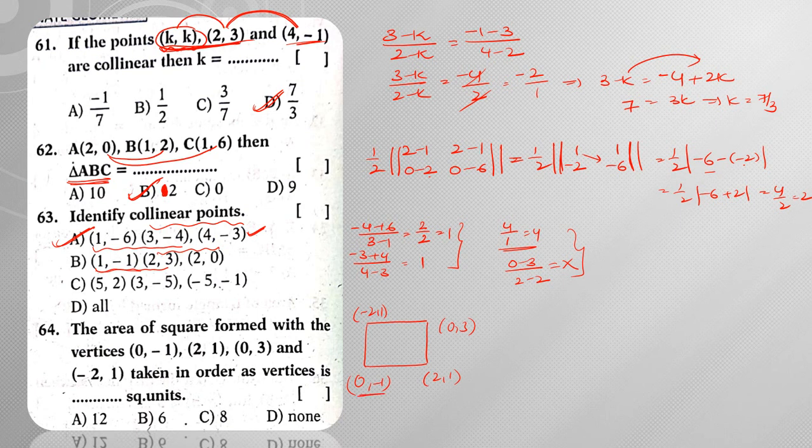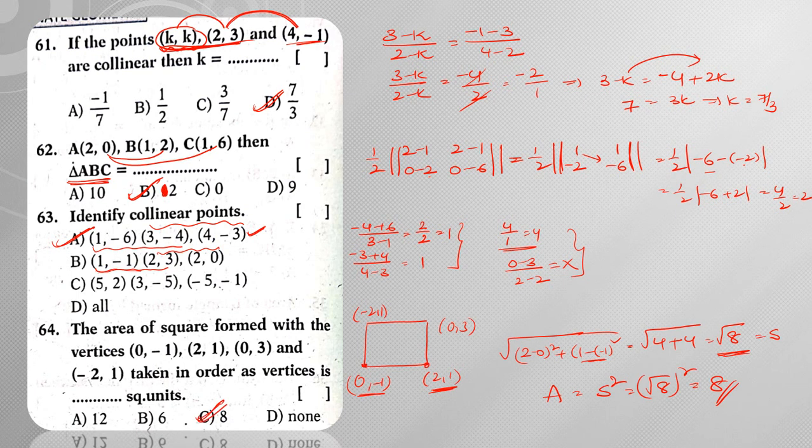So for that, what I need to do is simply find the distance between these two vertices. Square root of 2 minus 0 whole square plus 1 minus of minus 1 whole square, which gives me 2 square is 4, and here 1 plus 1 is 2, 2 square is 4, which is nothing but root 8. If the side is root 8, then what is the area? Area is nothing but side square, which is root 8 whole square, which gives me 8. Hence the answer is 8 here.